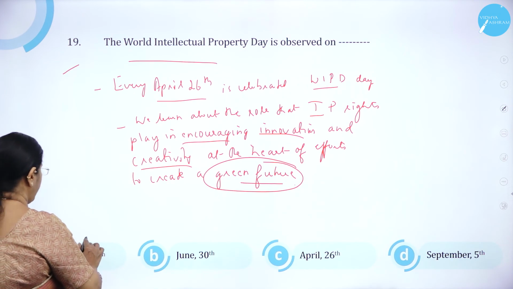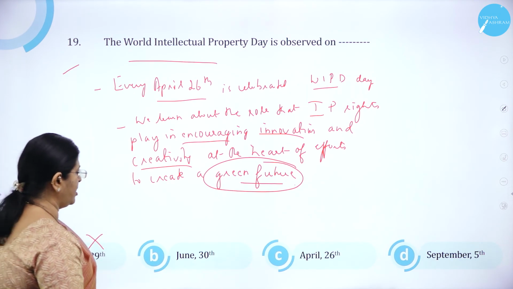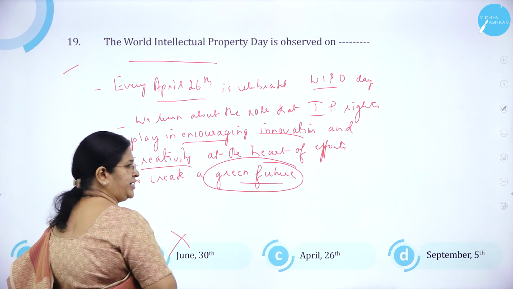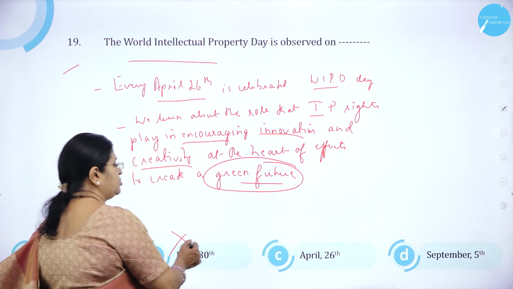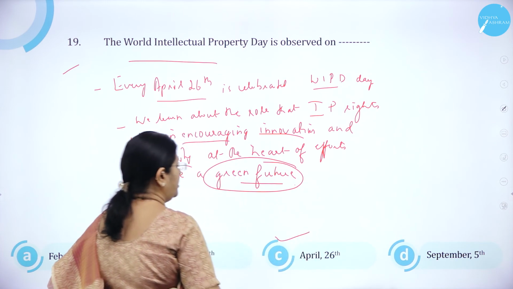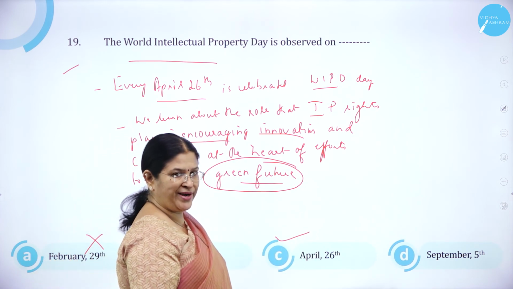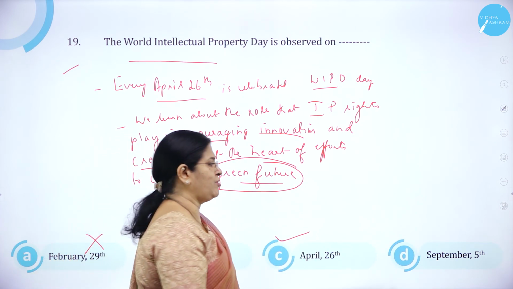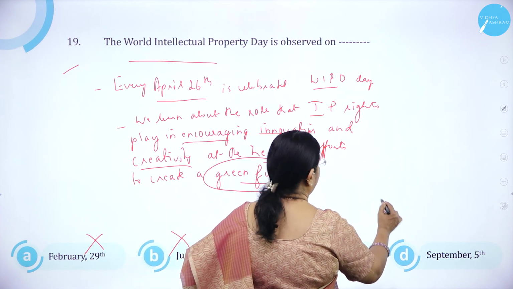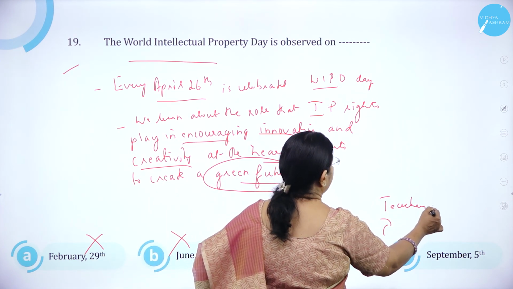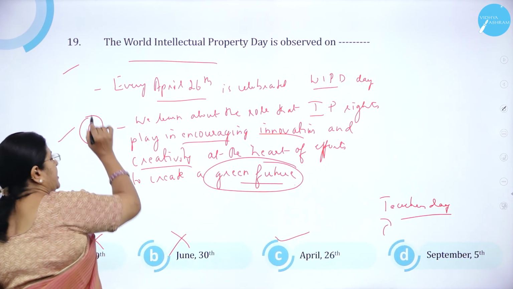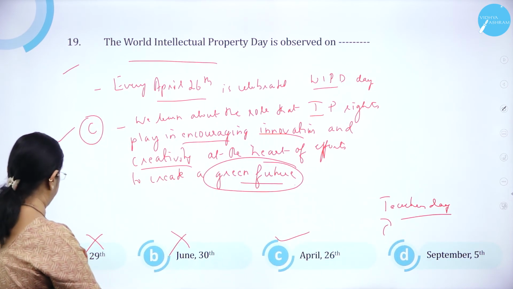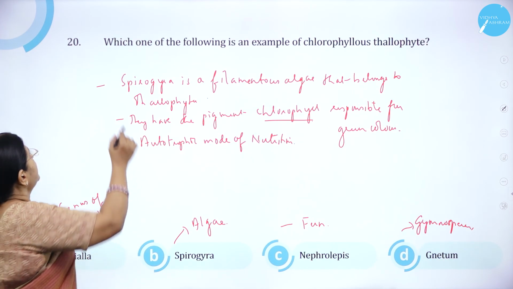So option A, February 29th, is wrong. February 29th is a leap year day. Option B, June 30th, is wrong. Option C, that is April 26th, is correct. Option D, September 5th, I think all of you know, is a very important day called Teachers' Day. So option C is correct. Moving on to question number 20.